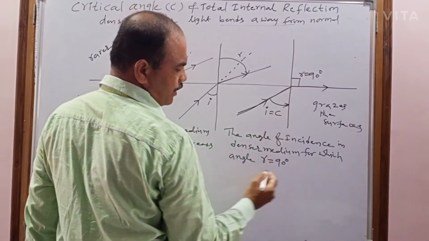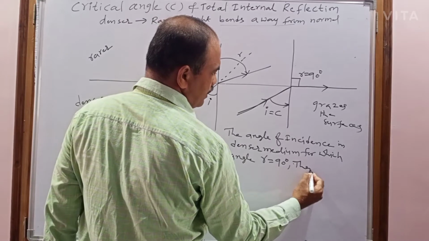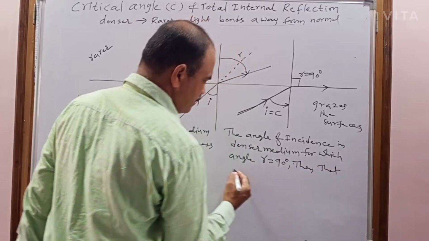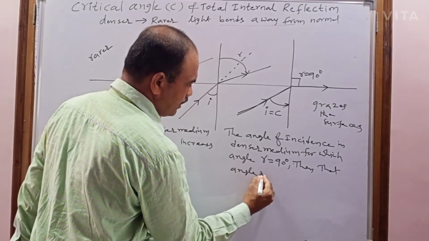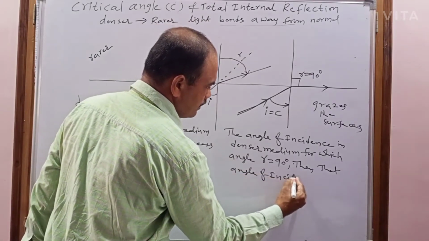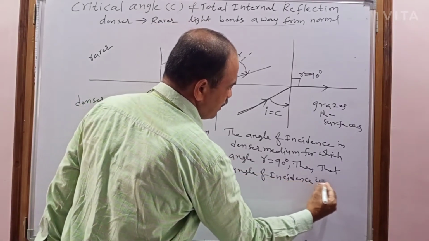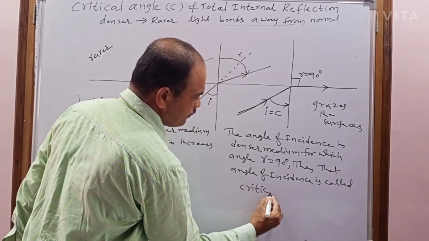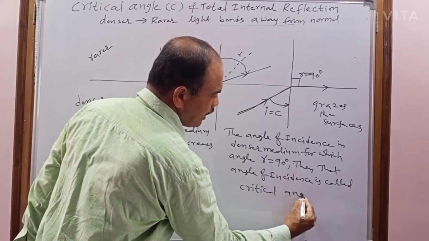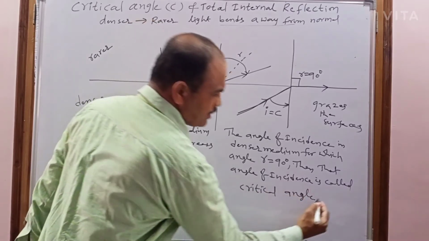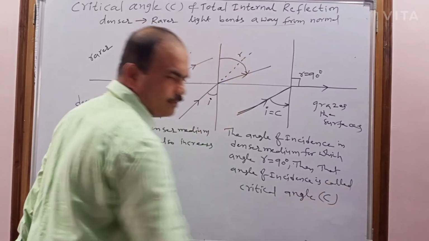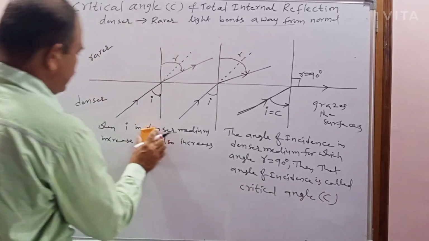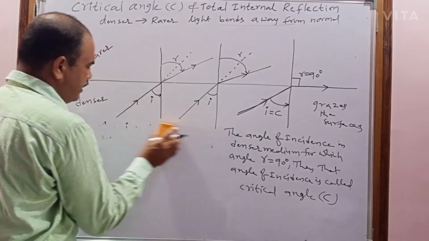The angle of refraction becomes 90 degrees. Then that angle of incidence is called the critical angle. It is represented with a letter capital C. So this is the critical angle definition.